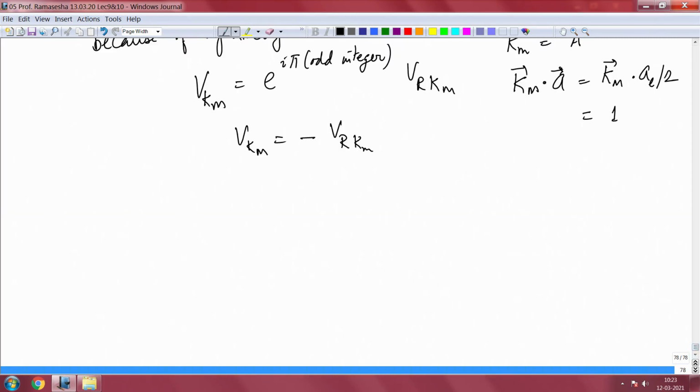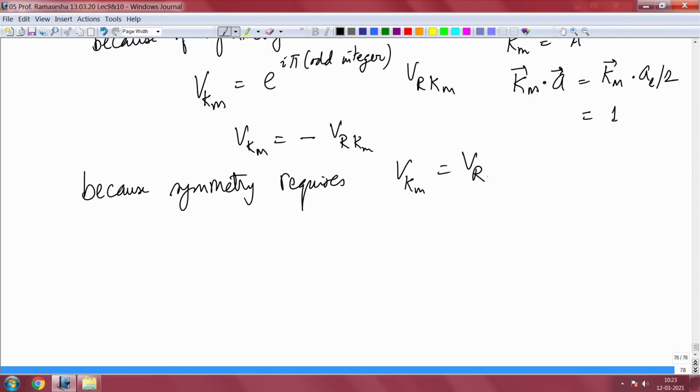So, because symmetry requires V of Km equal to V of Rkm. This is how Km was chosen.